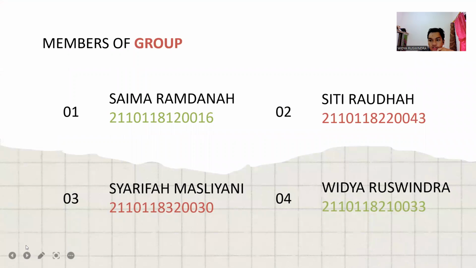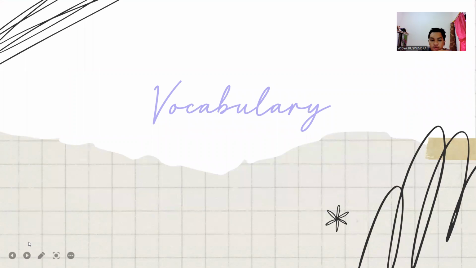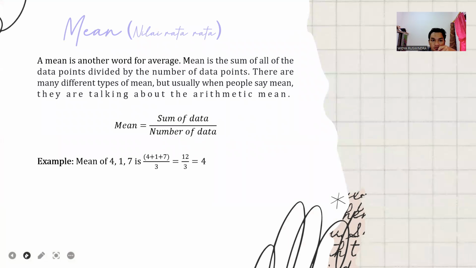My name is Wida Ruswindra. My student identity number is 2110111X1 and 0033. I'm from group 3 and I will explain about vocabulary, video, and example. Our first vocabulary is mean.